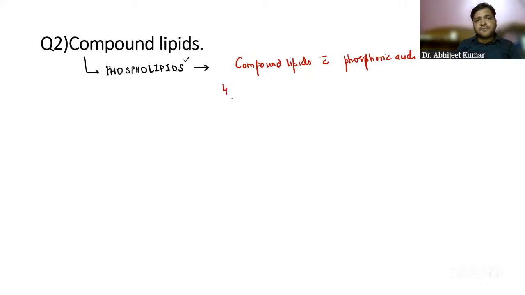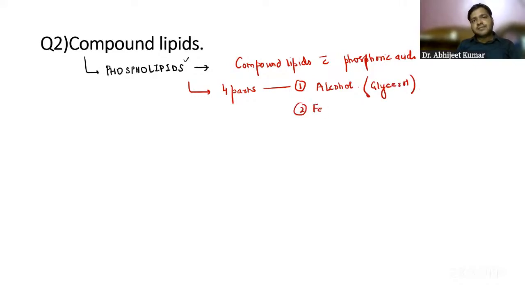Now, they have four parts, guys. The very first one is the alcohol, which you already know is in the form of glycerol. The second is the fatty acids. We have taken three fatty acids, RCOOH. The third one is the phosphate group, very, very important.